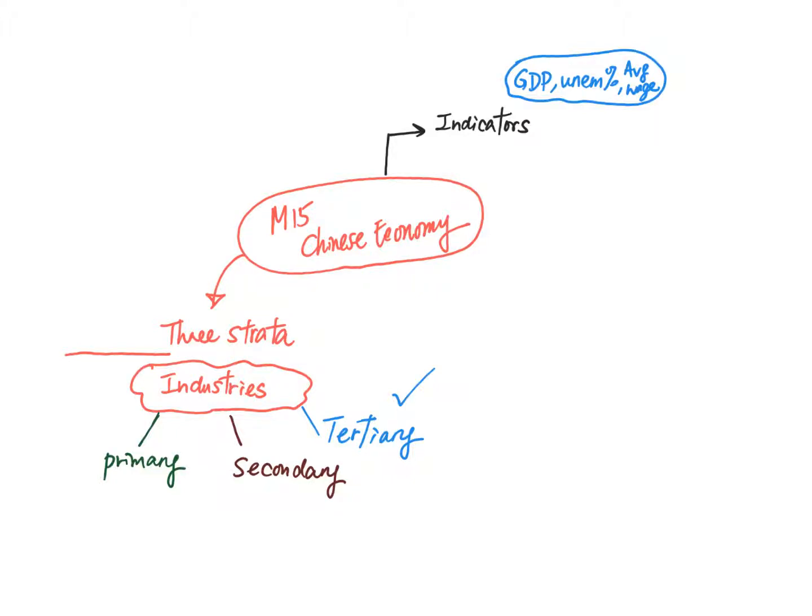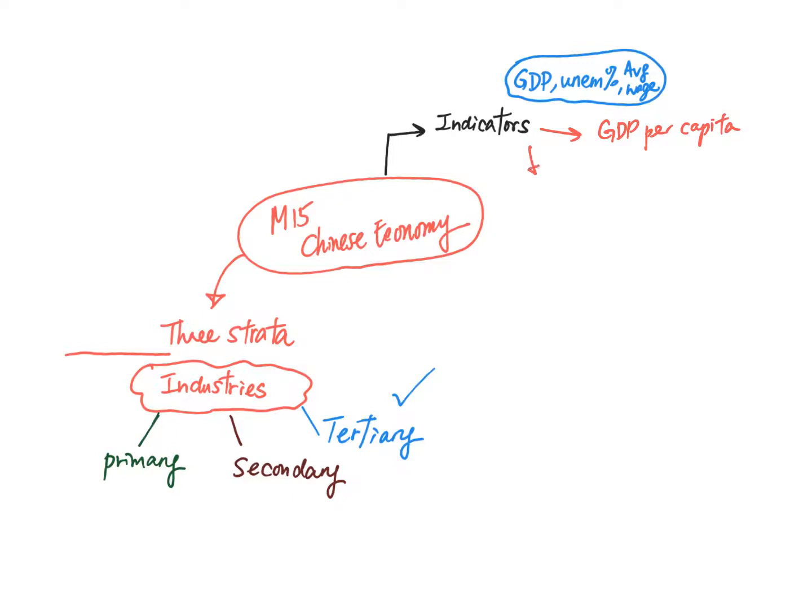So as a summary for Module 15 Chinese economy, the first thing about the Chinese economy, we have to measure whether it is good or bad. So indicators, what we learned in M13, are GDP, employment rate, and average wage. And here there are two new things. The first one is GDP per capita. Especially because China has a huge population, the per capita figure will be a good indicator for measuring whether the Chinese economy is good or bad.